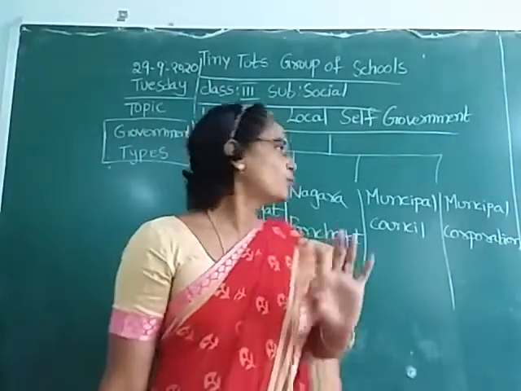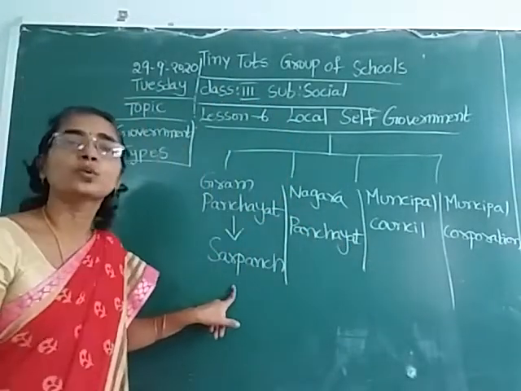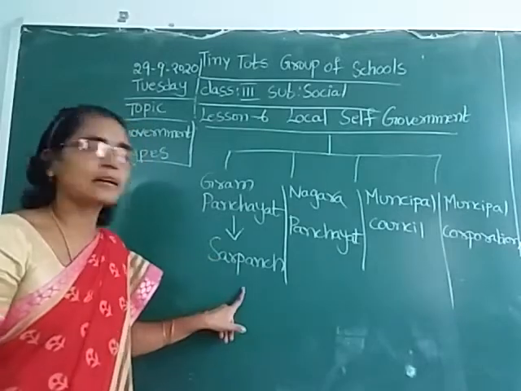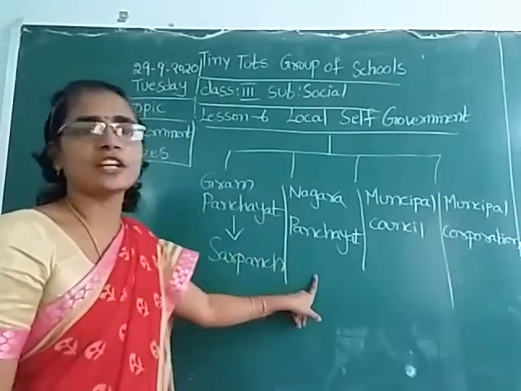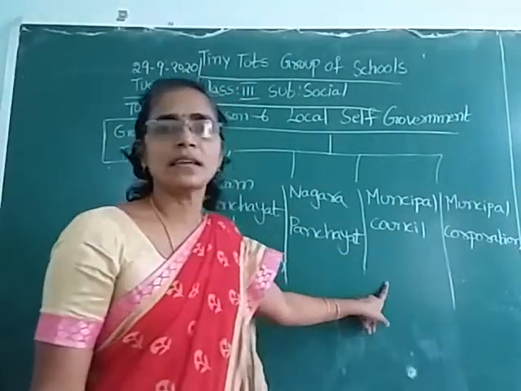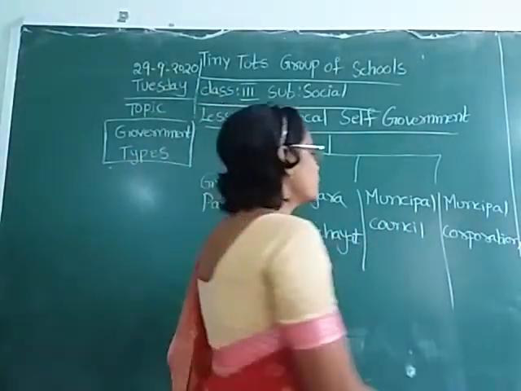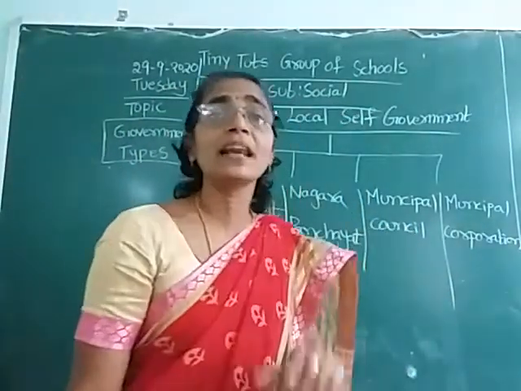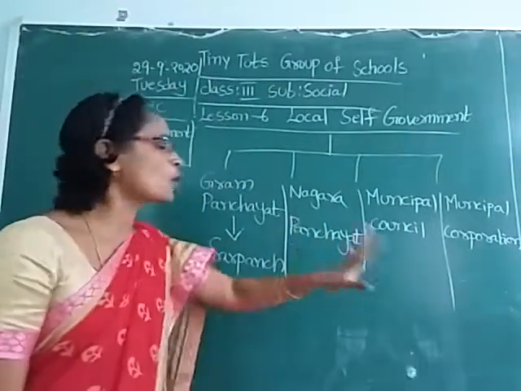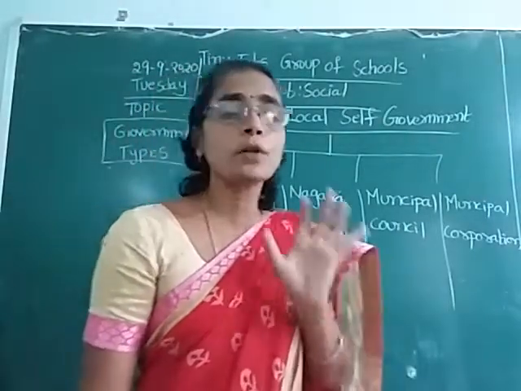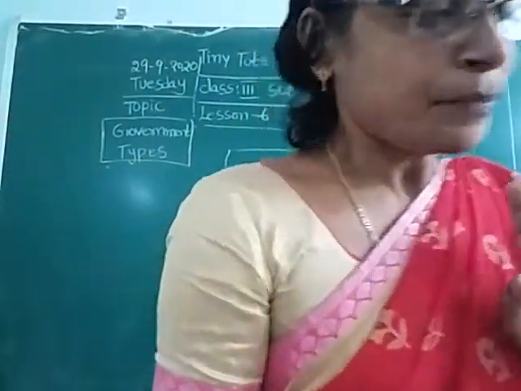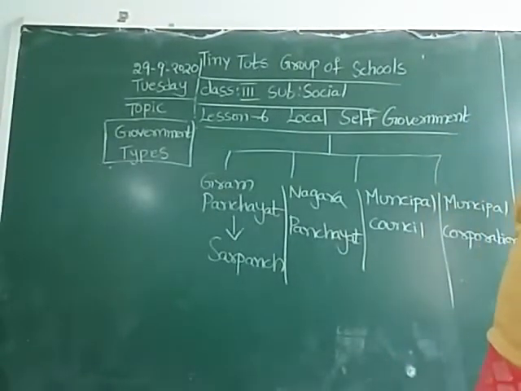Okay, children. So what is the first one? Gram Panchayat. Who is the head of Gram Panchayat? Sarpanch. And Nagara Panchayat. And municipal council, municipal corporation. These are the four branches in India in local self-government.